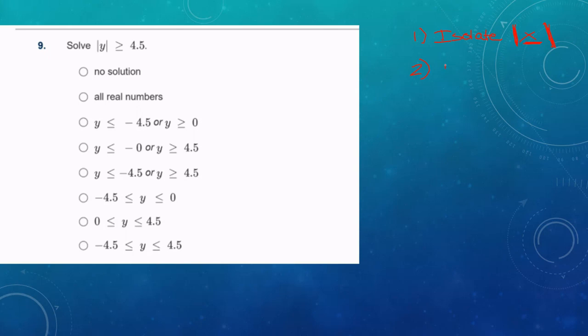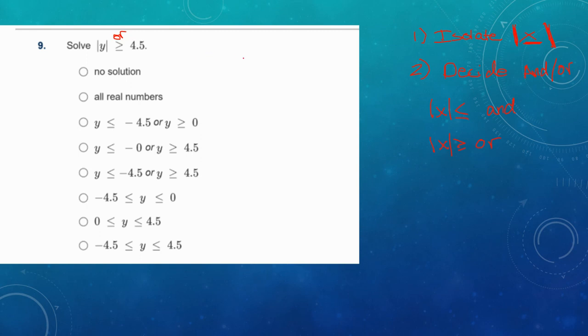So step 2, decide and or. Now to decide that, remember, it's all about where is the variable. If the variable is on the less than side, it's and. Less than and. If the variable is on the greater than side, it is or. Greater or. So in this case, it's on the greater than side. The equal to is the same rule. So if it's less than or equal to, greater than or equal to, it's still and versus or. This is clearly an or scenario.